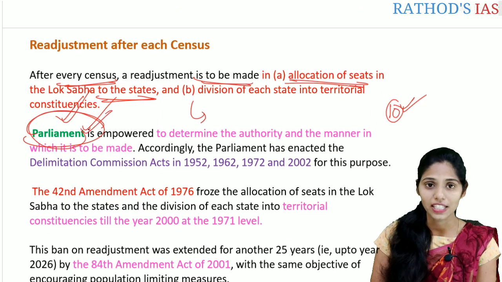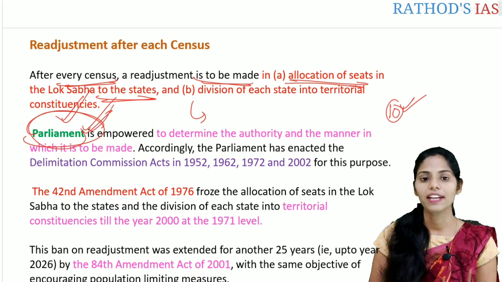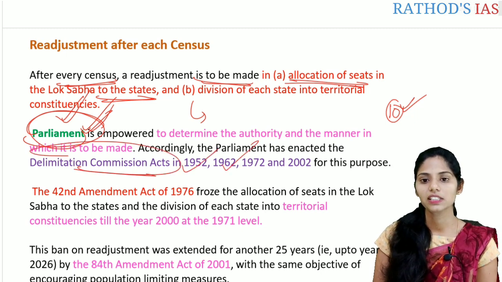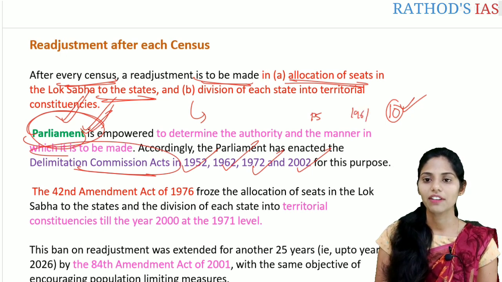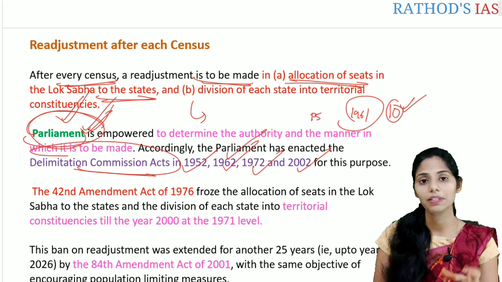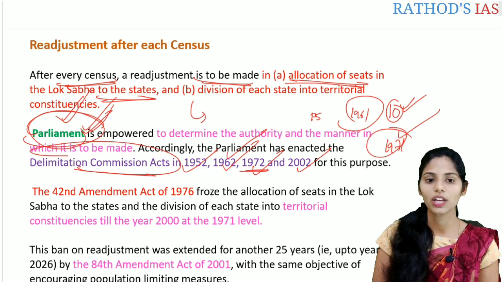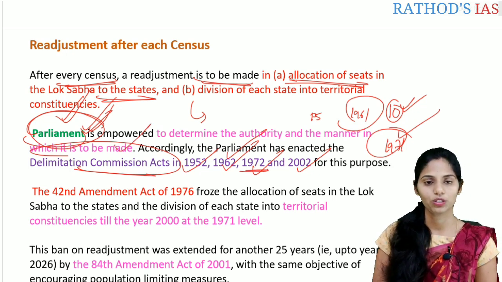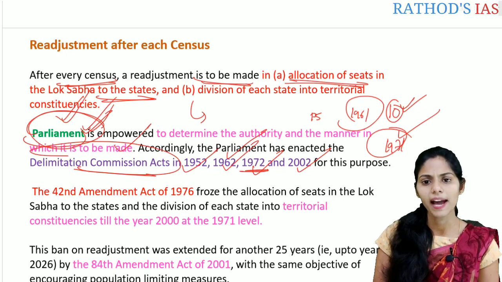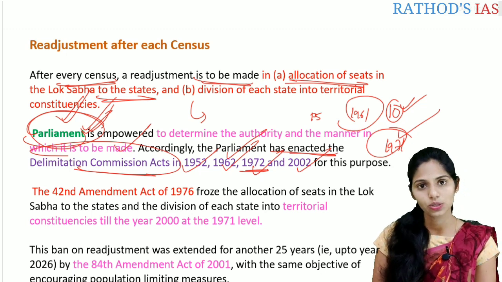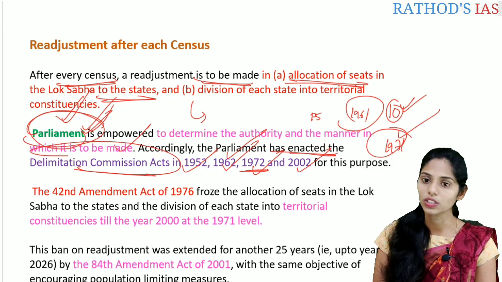So this power is utilized by the Parliament, and the Parliament has enacted Delimitation Commission Acts in 1952, 1962, 1972, 2002. That means after the census in 1961, later on in 1962 the Delimitation Commission was present, and in 1971 we got the census, correct. In 1972 again the Delimitation Commission Act was formed. So in this way Parliament has enacted the Delimitation Commission Acts in 1952, 1962, 1972 and also 2002.